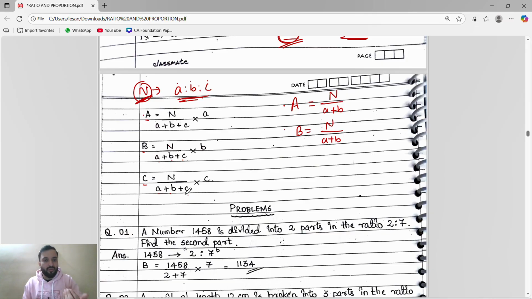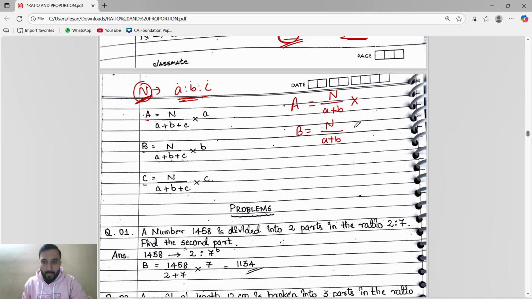So how will we write it? The formula is given number divided by sum of ratios. If the ratios are A is to B is to C, then it is the given number divided by the sum of the ratios.